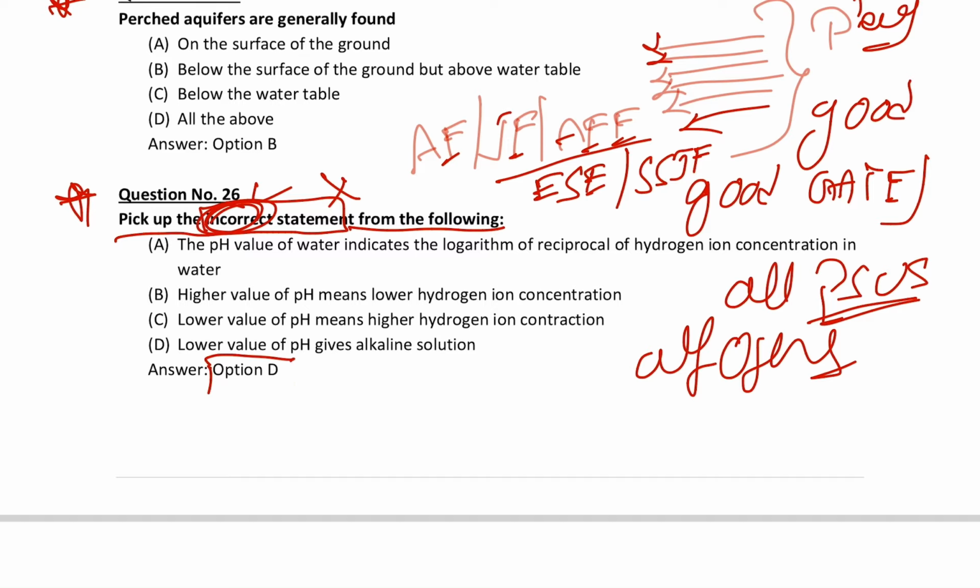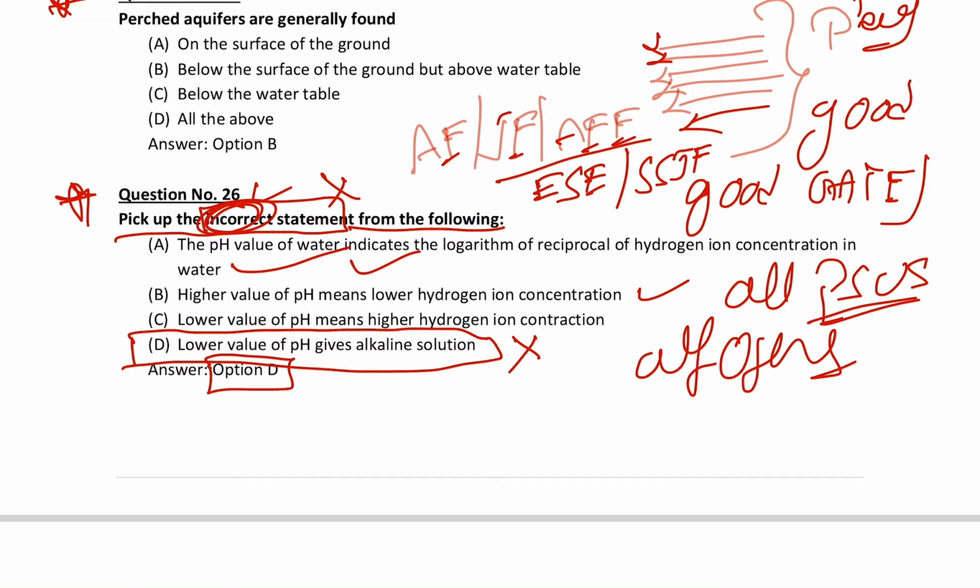Option D is incorrect. Lower value of pH gives the alkaline solution is not correct. The correct ones of the three are: the pH value of water indicates the logarithm of the reciprocal of hydrogen ion concentration in water, it's a correct statement. Higher value of pH means lower hydrogen ion concentration, it's correct. Lower value of pH means higher hydrogen ion concentration, it's correct.